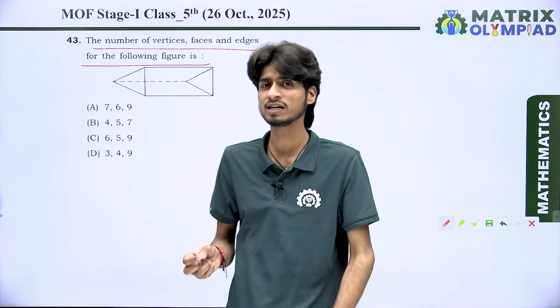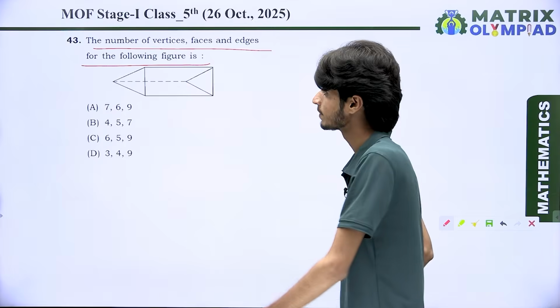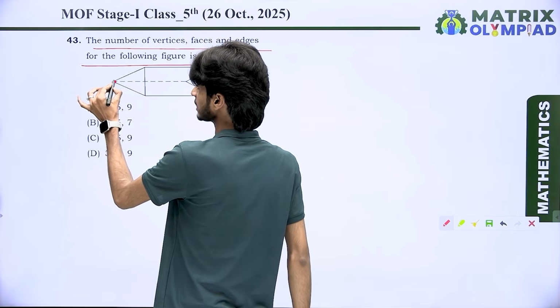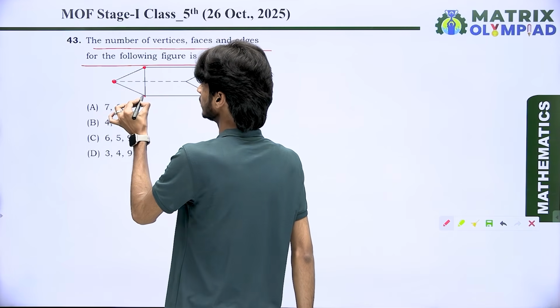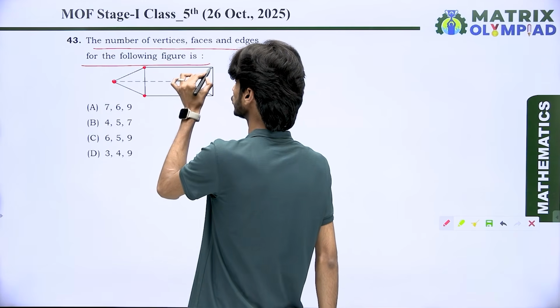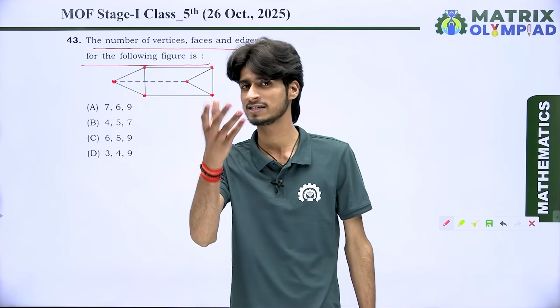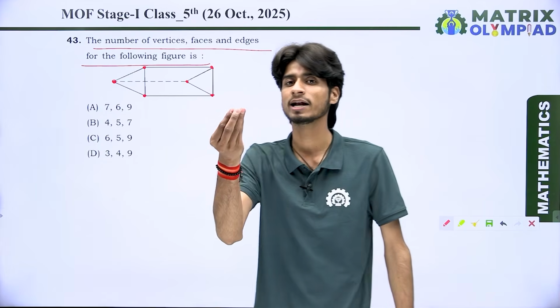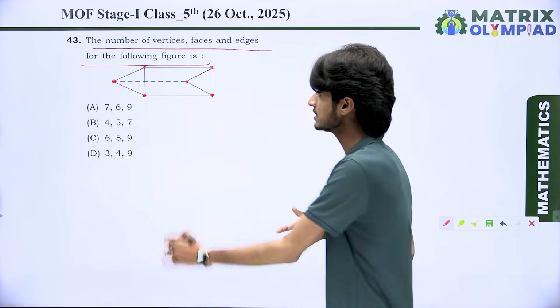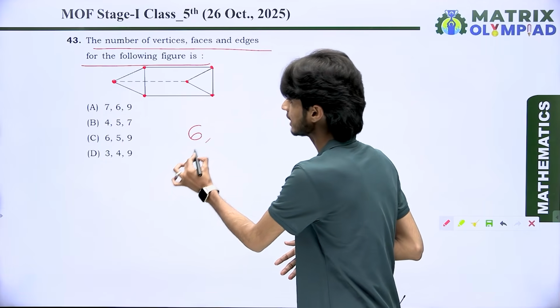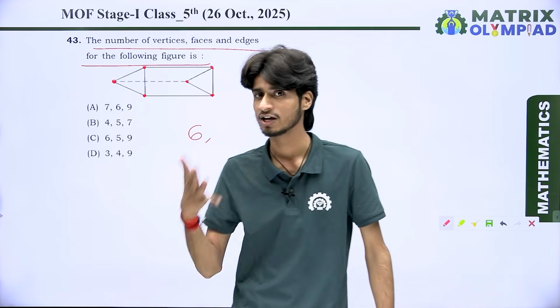Number of vertices means number of corners. Look here. Here we have a first corner which lies here, second corner, third corner, fourth corner, fifth corner and sixth corner. That means here we have 6 corners and they are known as vertices. It means there are 6 vertices available in this figure.